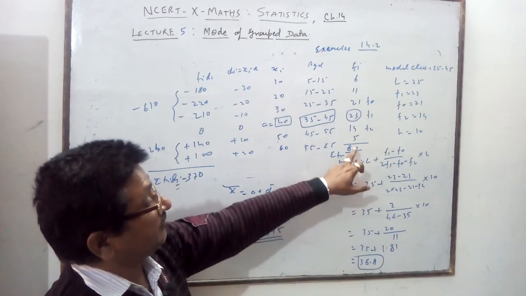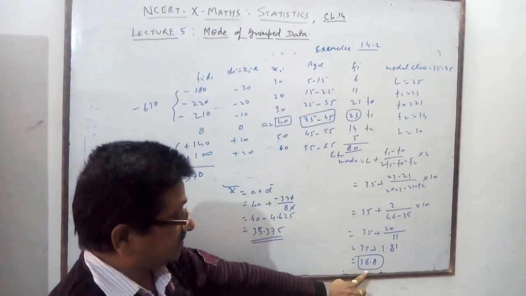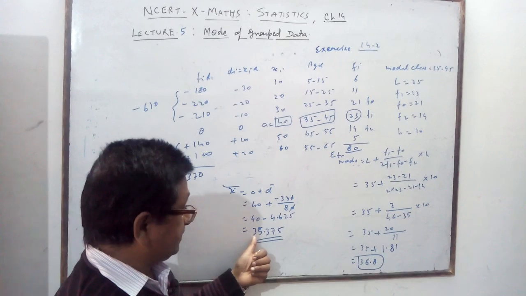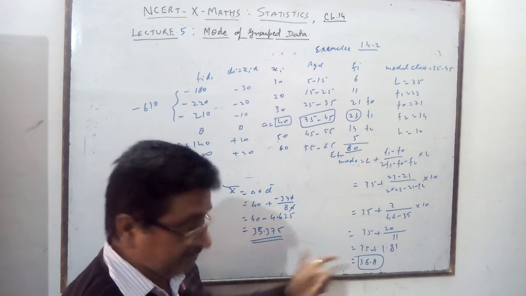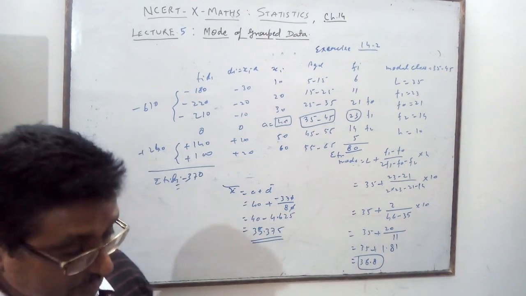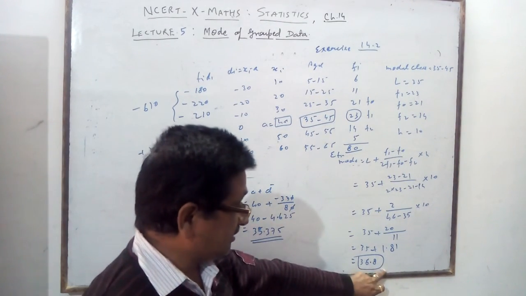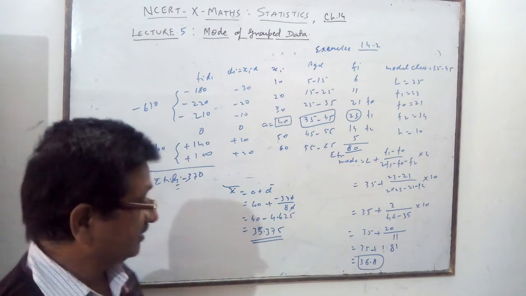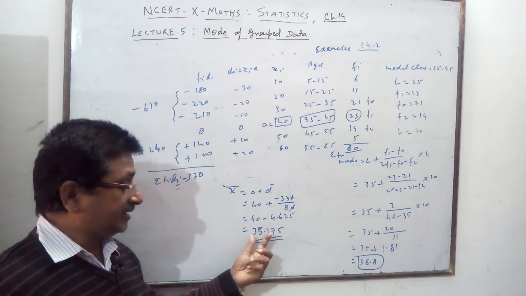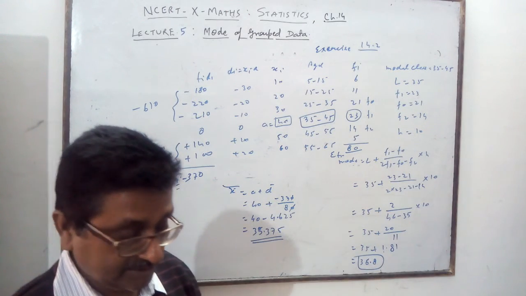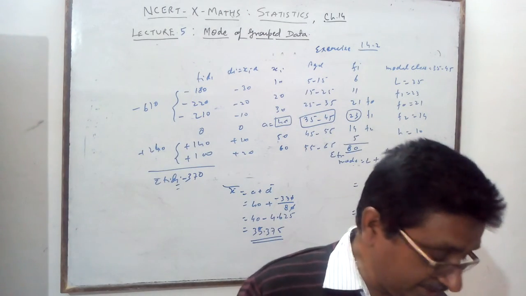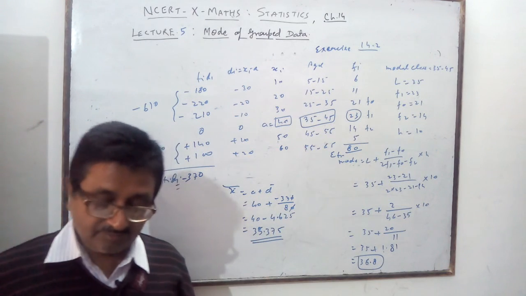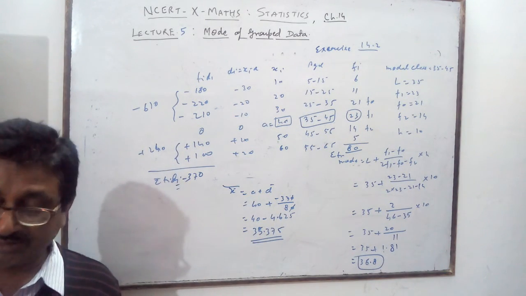Out of 80 families, maximum persons have age around 36.8 (the mode). Per person average age is 35.3. Both are very close to each other. So the maximum persons are of the age group of 36, but per person age is coming 35. This is how you interpret the result. It is very important that you do this. That's all for today. Next questions I will tell you in the next lecture. Thanks.